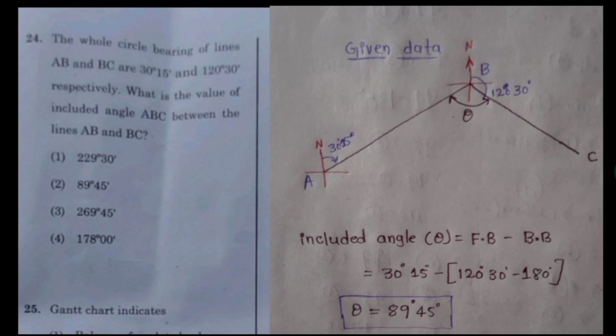They said in the question, determine the included angle between the line ABC. Included angle theta equal to fore bearing minus back bearing. Fore bearing of line AB is 30 degree 15 minutes. Bearing of line BC is 120 degree 30 minutes. For finding the back bearing of the line, subtract 180 degree. The included angle between ABC, that is theta, equal to 89 degree 45 minutes. Hence option 2 is the correct answer for the 24th question.